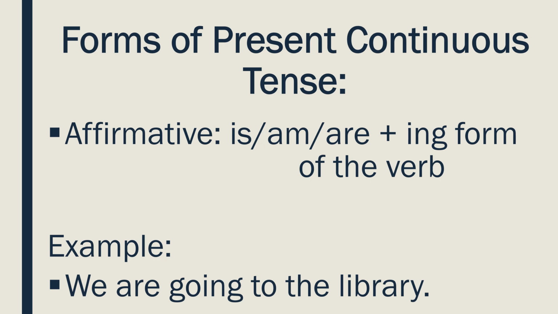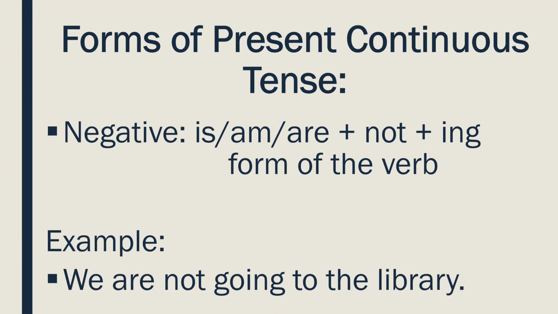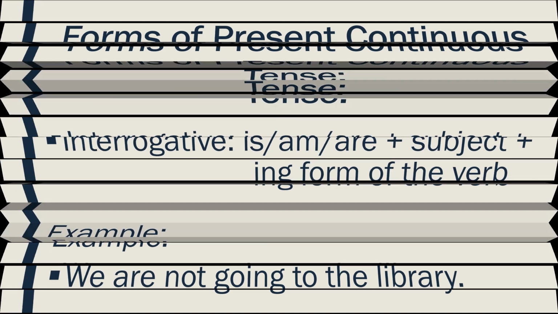For example, we are going to the library. To express a negative sentence in present continuous tense, we use not between is, am, or are and ing form of the verb. For example, we are not going to the library.